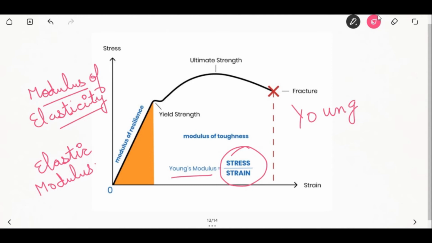Another term is flexibility. The ability of a material to return to its original form indicates its elasticity, but the strain taking place at the elastic limit is known as flexibility. So flexibility is the bending capacity.